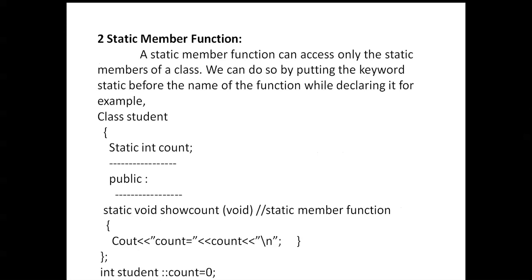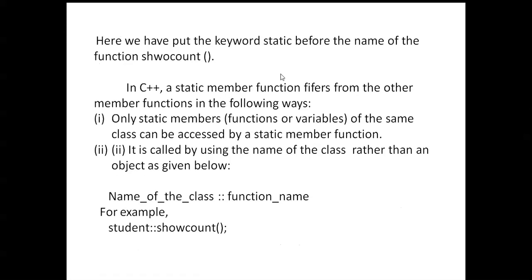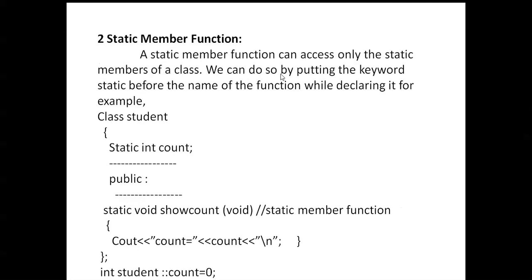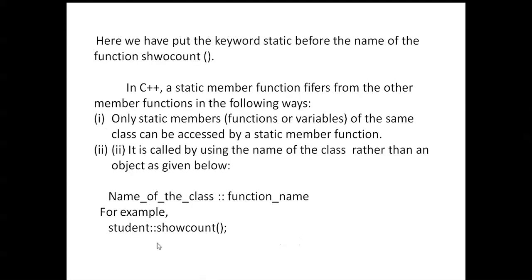Okay, here you can see the static member function. A static member function can access only the static members of the class. We can do so by putting the keyword static before the name of the function while declaring it. Example: class student, static int count, public, static void show count, void, count, and then the class is over. Here we have put the keyword static before the name of the function show count.